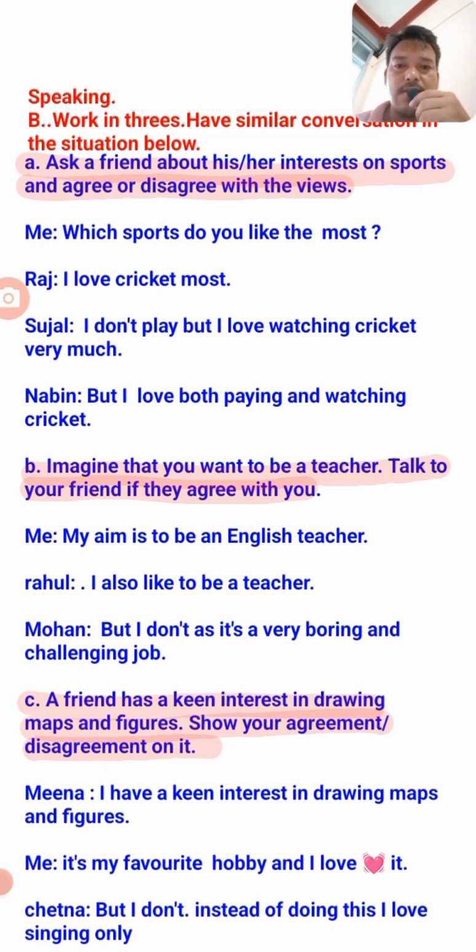In B number, imagine that you want to be a teacher. Talk to your friend if they agree with you. So again, it's me. My aim is to be an English teacher, and Rahul says, I also like to be a teacher. But Mohan says, I don't, as it's a very boring and challenging job. And in C number, a friend has taken keen interest in drawing maps and figures. Show your agreement or disagreement on it.